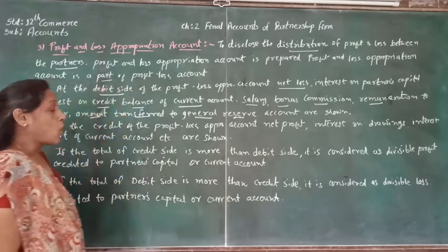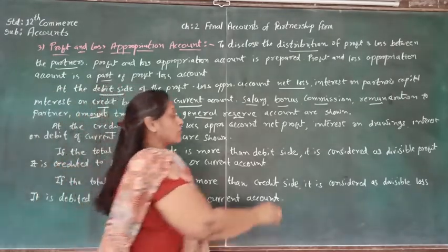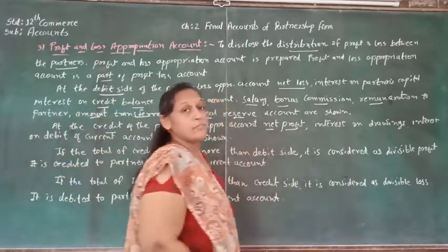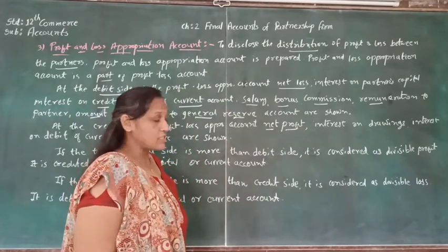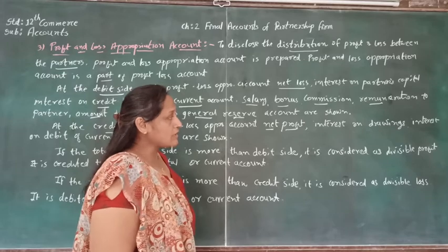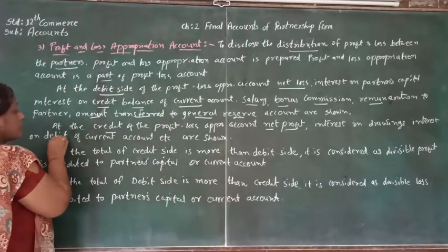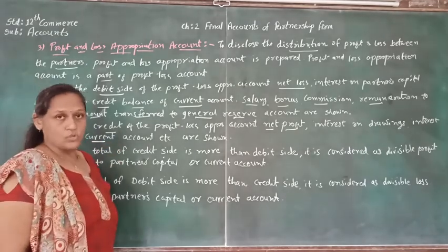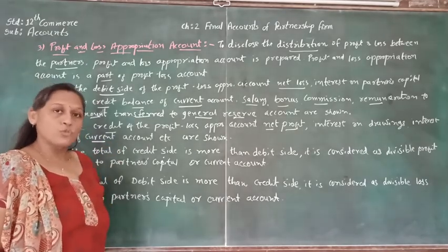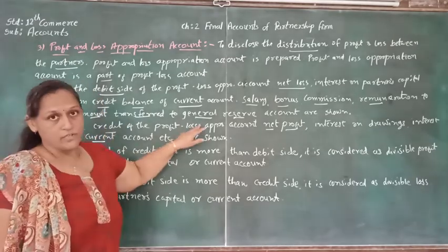Now let's see the credit side of the profit and loss appropriation account. The very first thing is the net profit which is transferred from the profit and loss account. The next ones are the interest on drawings and the interest on debit balance of current account. So these are the items that are supposed to be shown on the credit side.